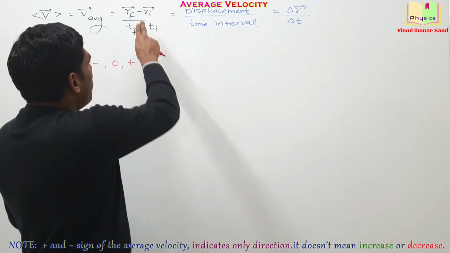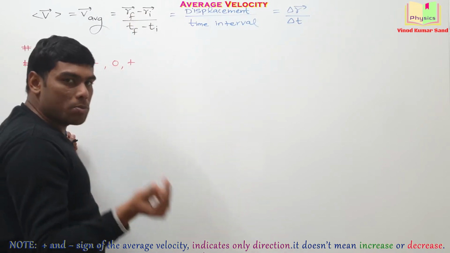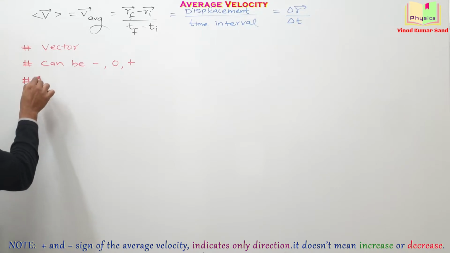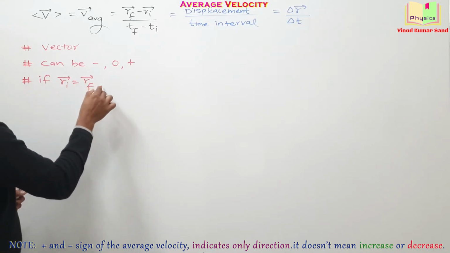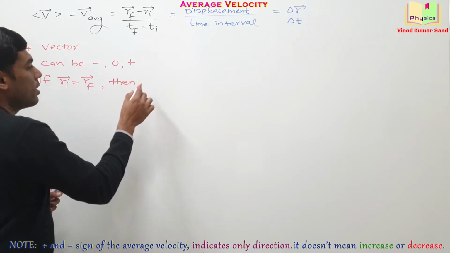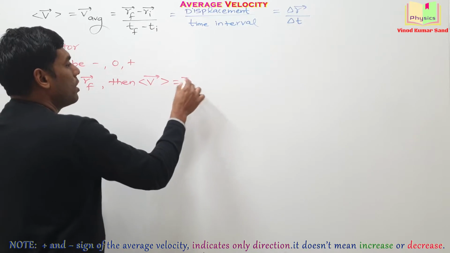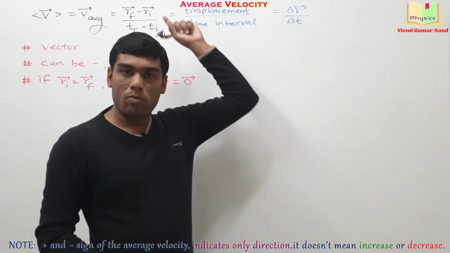Okay, what if the final and the initial positions are same? The displacement will become 0, then average velocity will also be 0. So I am writing that here. If r initial is equal to r final, then the average velocity will be equal to null vector or 0 vector, because the displacement will become 0.